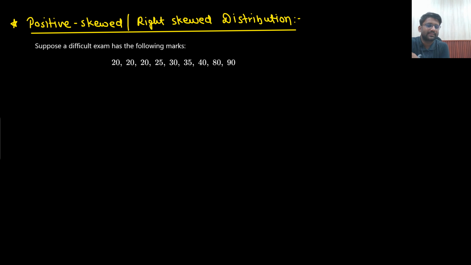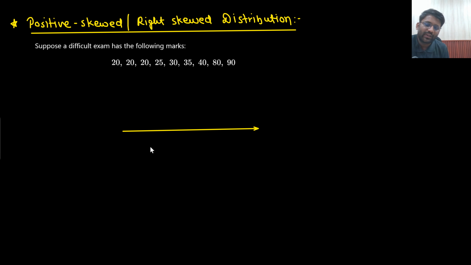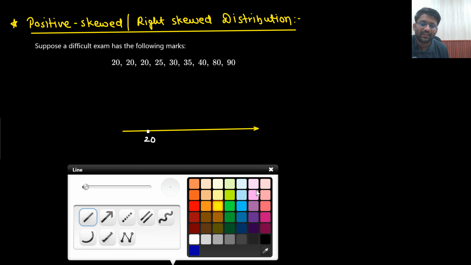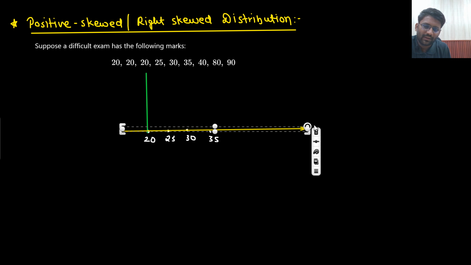So let's observe the marks. How many marks are there? 20 marks. How many people are getting 20 marks? 3 people are getting 20 marks. 25 marks, only one student. 30, only one student. Then 35. Then 40. And notice the scale as well.